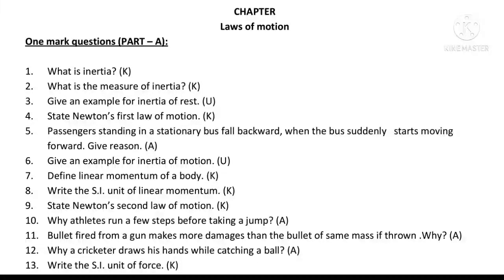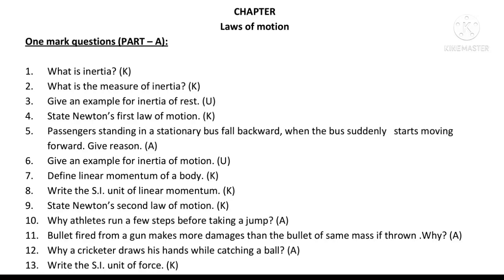Chapter 5, Laws of Motion. First question. What is inertia? Inertia is an inherent property of the objects. Here, inertia of the body is directly proportional to its mass. What is the measurement of inertia? Mass is the measurement of inertia.